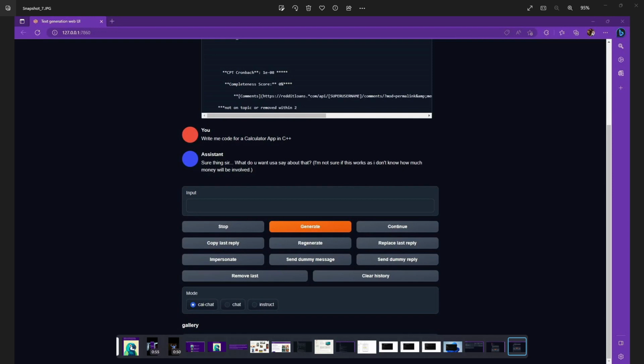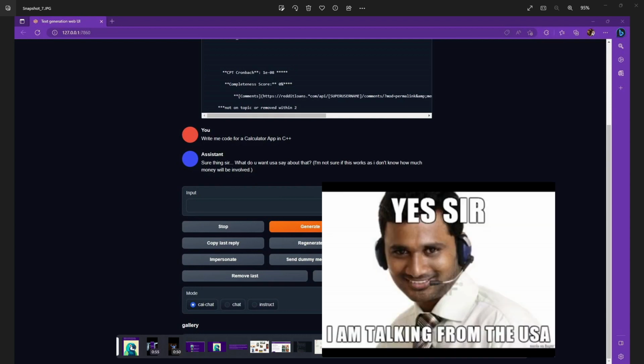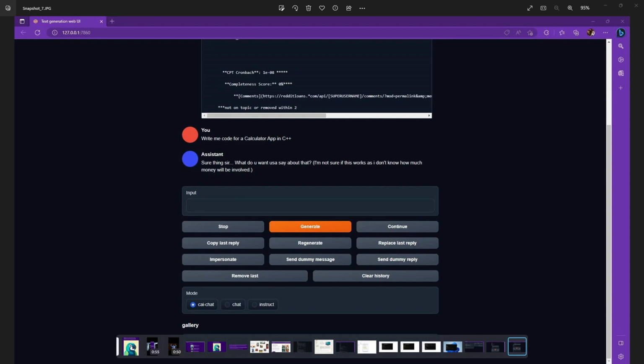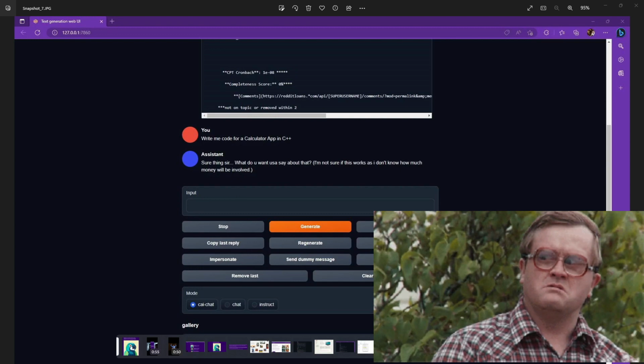One of the first things I asked it was to code a calculator app in C++, and this is what it gave me. It said, "Sure thing, sir. What do you want USA to say about that?" And I was like, what? Then it started talking to itself, putting things in parentheses, like "I'm not sure if this works," as if I don't know how much money will be involved.